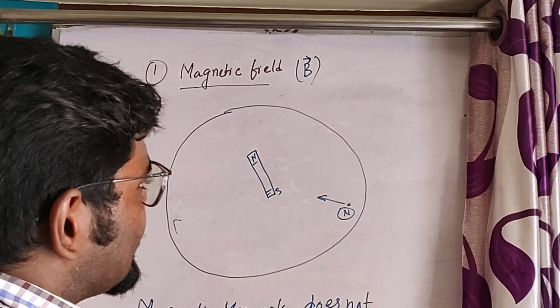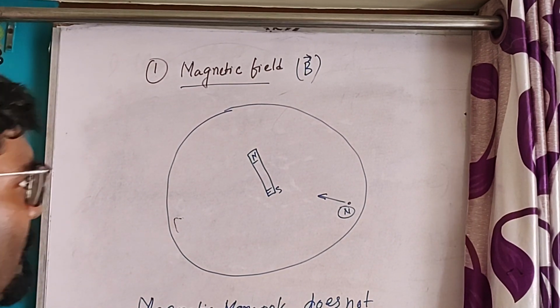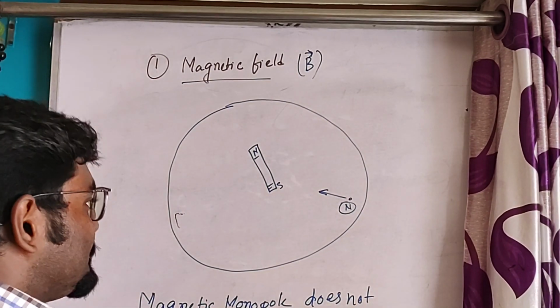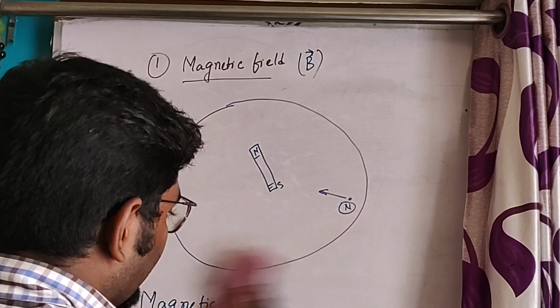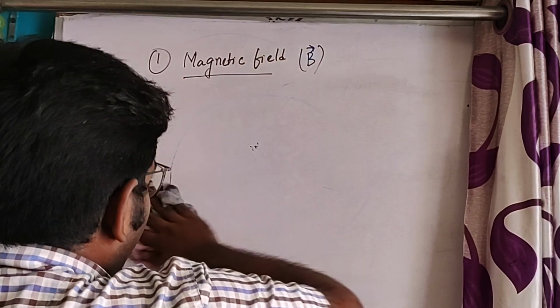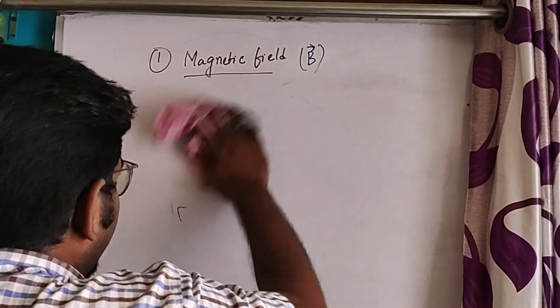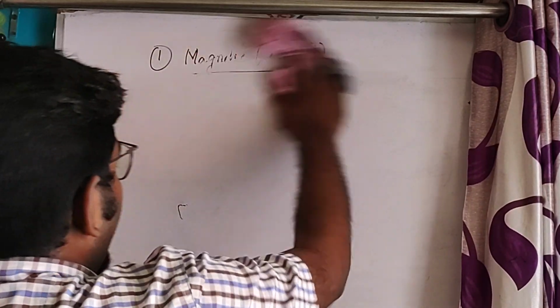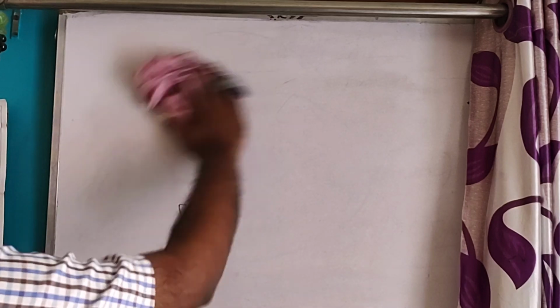Just like electric field, magnetic field is also a vector quantity. So I have defined the magnetic field. Magnetic field is nothing but a region around the magnet.